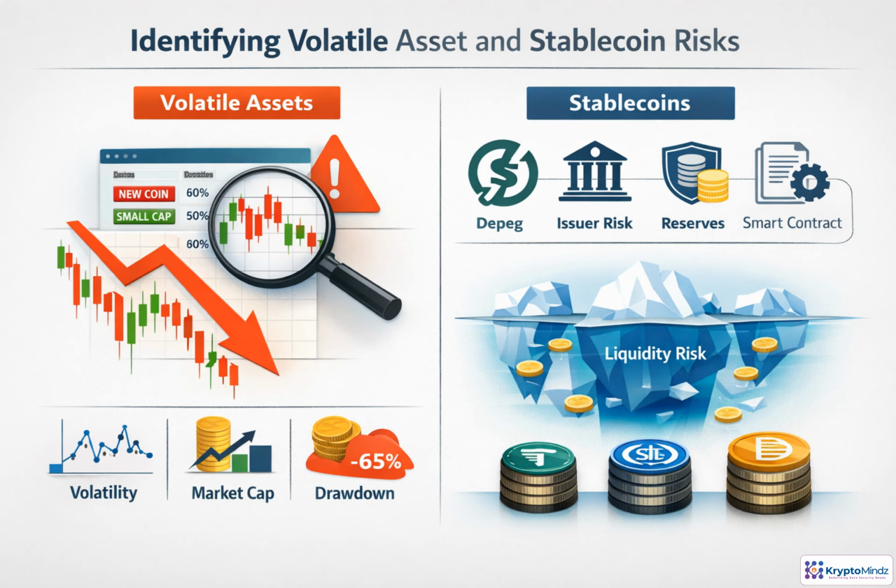Not every token balance carries the same kind of risk. Volatile assets, especially small cap or newly launched tokens, bring market risk: sharp price swings, thin volume, and deep drawdowns. Stablecoins have a different profile. They may hold price, but they can depeg, face issuer or reserve problems, fragment across venues, or carry smart contract risk. The key is classification first, then signals matched to the asset type.